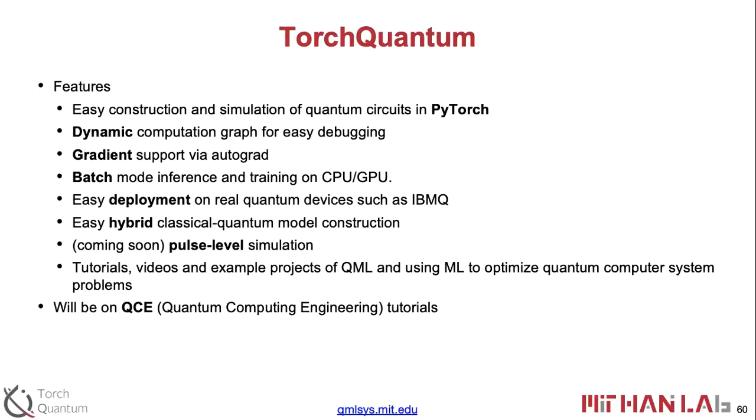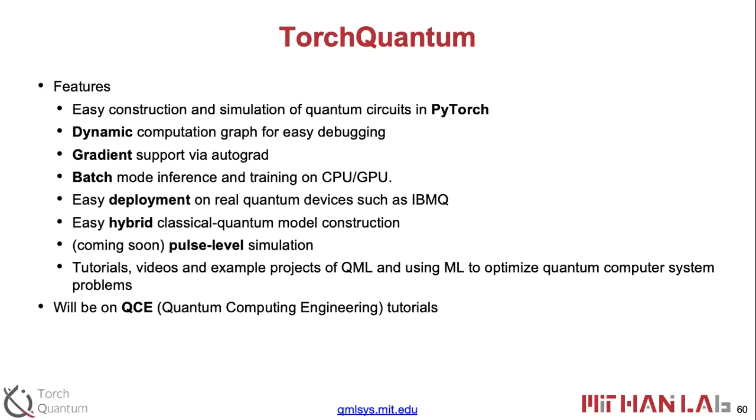But in TorchQuantum, it is very convenient, because after we write one line of code adding one gate, the operation is already done. So we can see the immediate result of the state vector or the density matrix because of the dynamic computation graph. That is very beneficial for the debugging process.